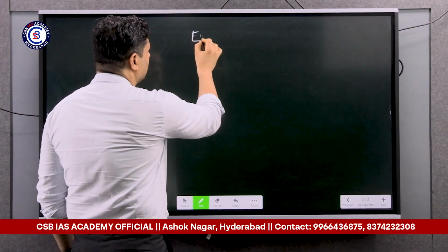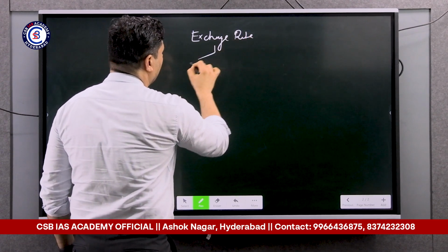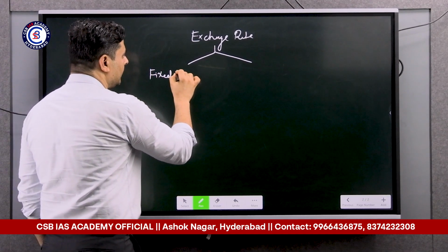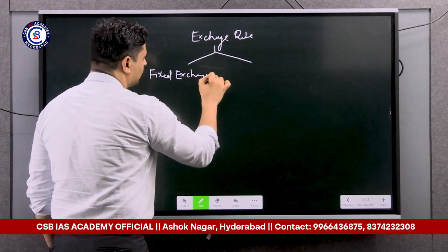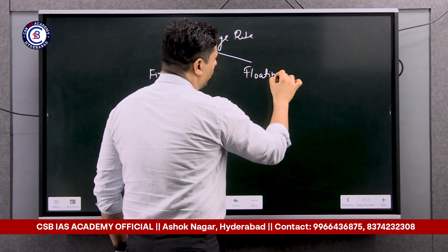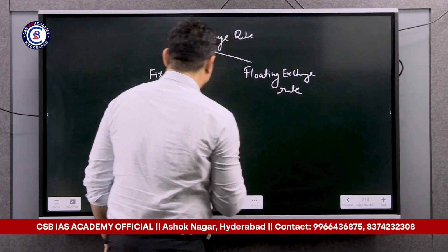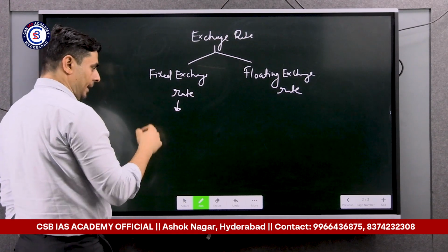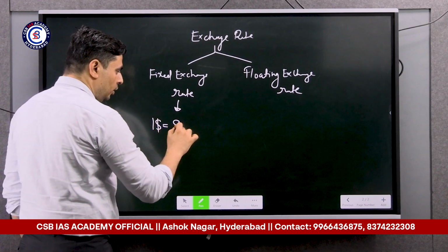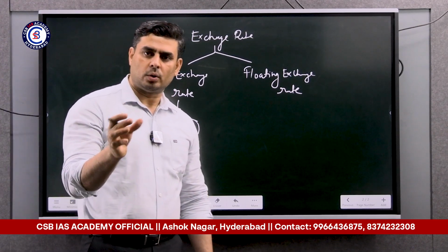So when we talk about exchange rate, basically there are two types of exchange rates. One is fixed exchange rate, and other is floating exchange rate. So in the fixed exchange rate, for example, if India is going to follow fixed exchange rate, India is going to fix the value of rupee. Suppose that India has fixed this value: $1 is equal to 82 rupees.